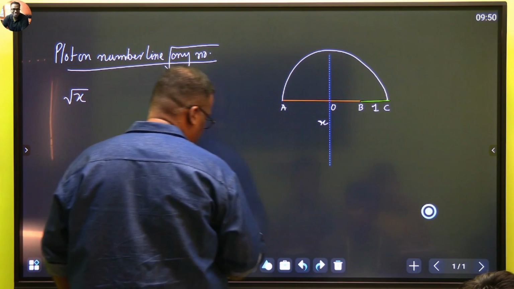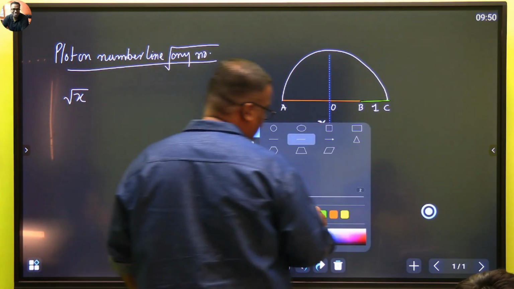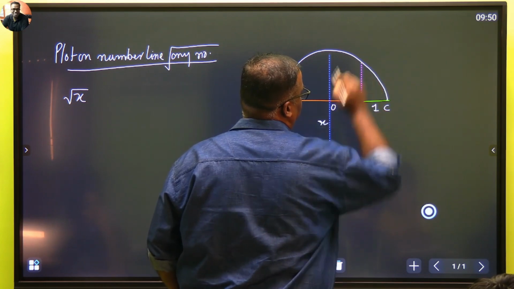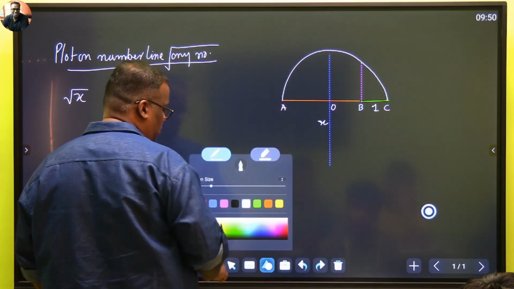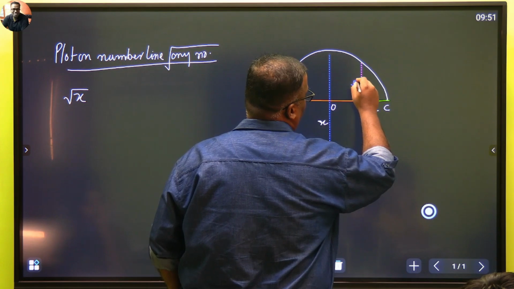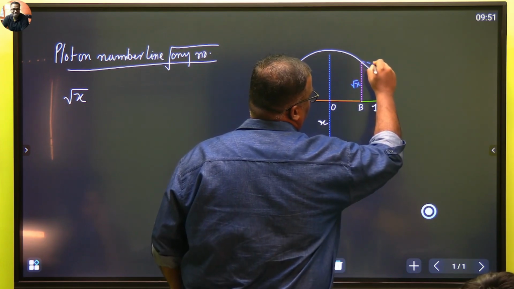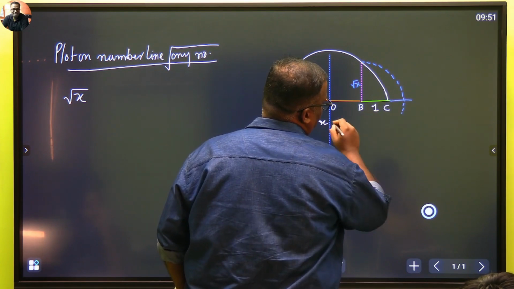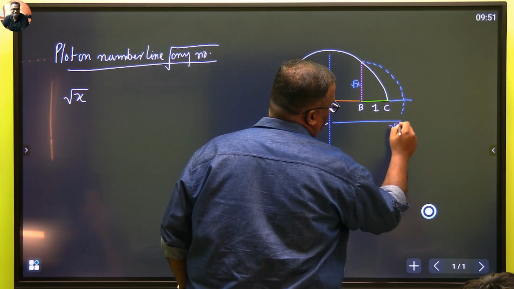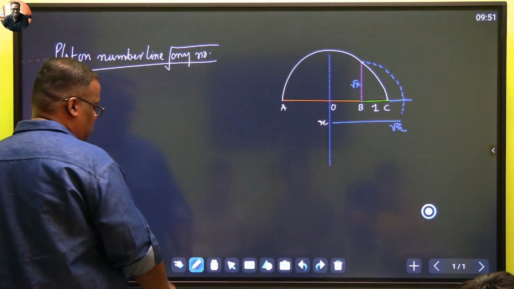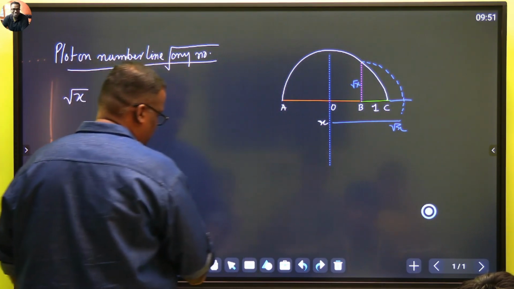And at B you draw one perpendicular, which is like this, and this particular length will be root of x. Now with this, if you draw a circle, wherever it goes and hits, this portion will be root x. Now we'll see how the proof of this also happens. इसका proof देख लेते हैं फटाफट, ये ऐसा होता क्यों.